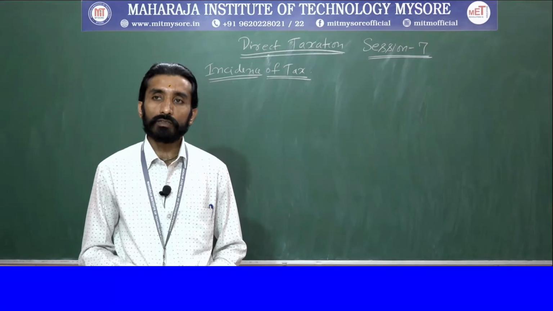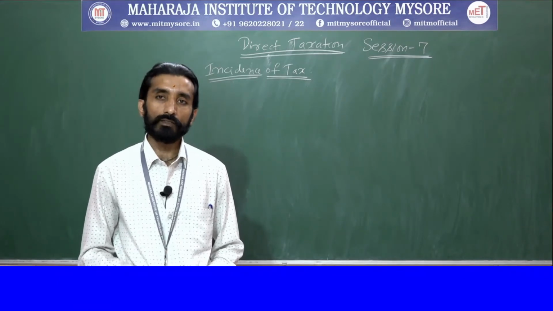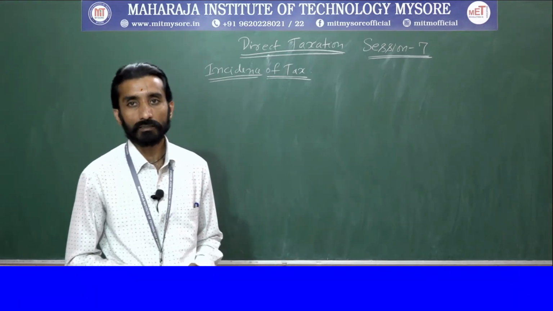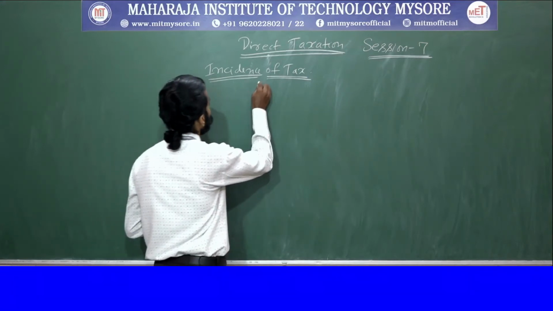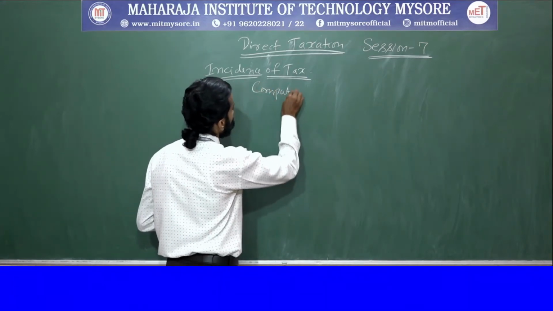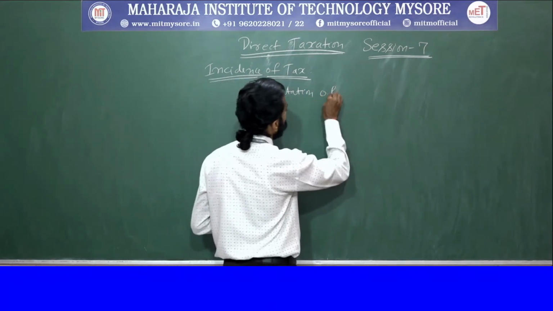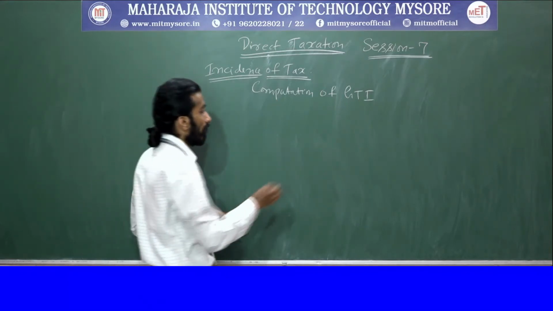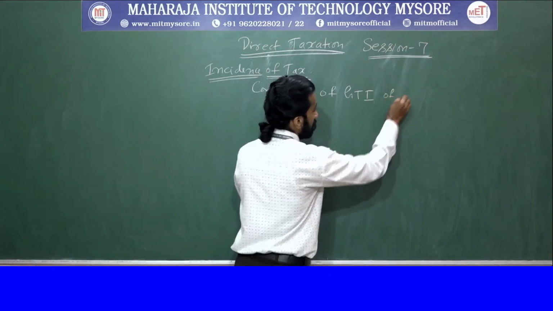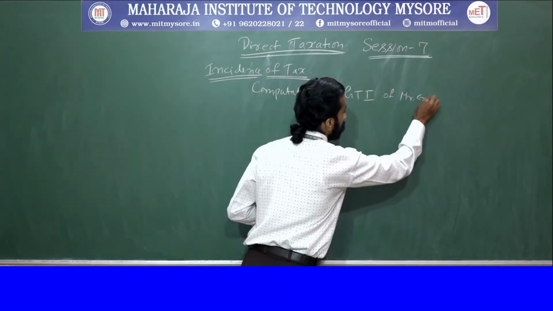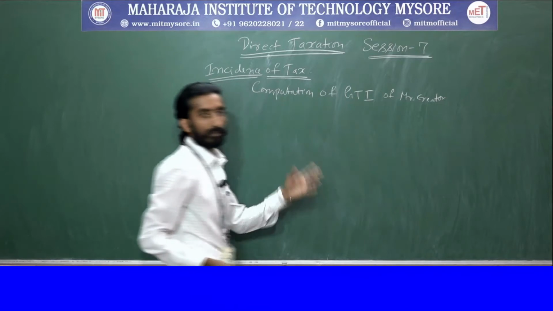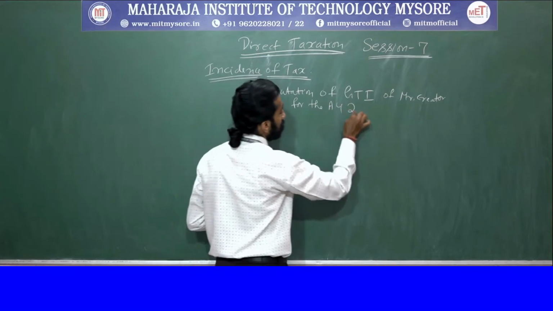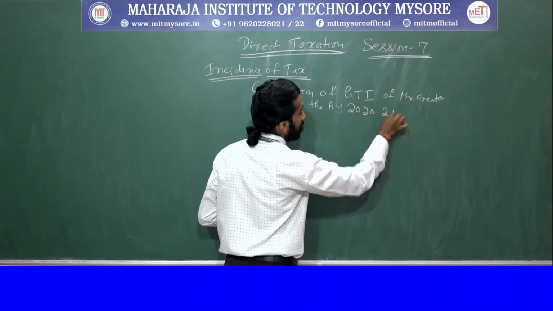So here we need to calculate gross total income. Whenever you are calculating, you need to maintain a certain format or procedure, and it should be followed as such. Computation of gross total income of Mr. Creator for the assessment year 2020-21.